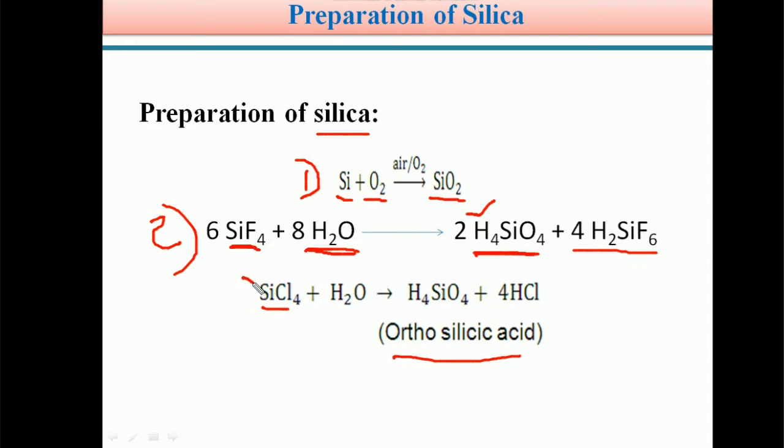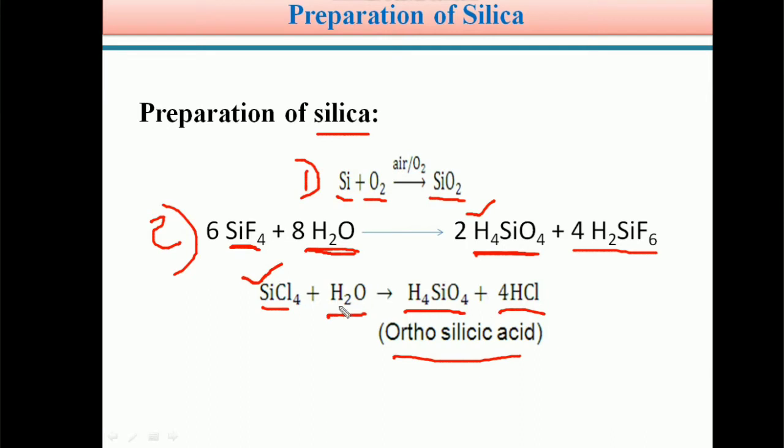Similarly, if you use silicon tetrachloride, SiCl4, on hydrolysis it forms H4SiO4 plus 4HCl. Students, this is the unbalanced equation.